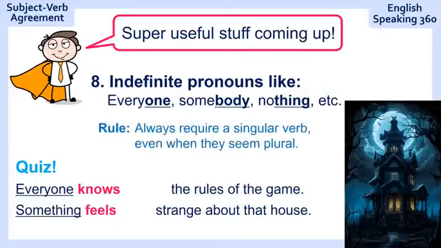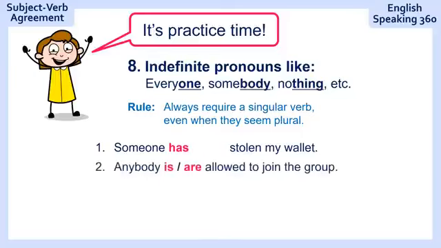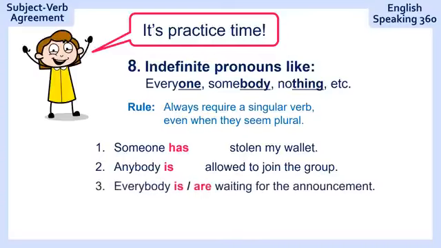Here's the rule. They always require a singular verb, even when they seem plural. Here are some more examples. Someone stolen my wallet. Remember, always a singular verb. Someone has stolen my wallet. Number 2, anybody allowed to join the group. Anybody is allowed to join the group. Everybody waiting for the announcement. Everybody is waiting for the announcement.